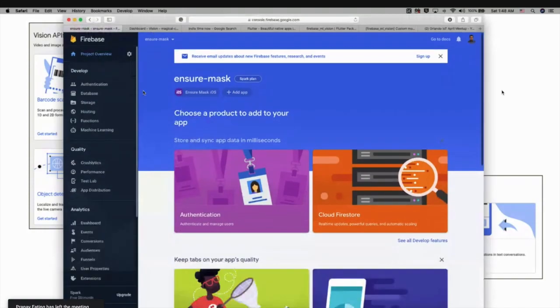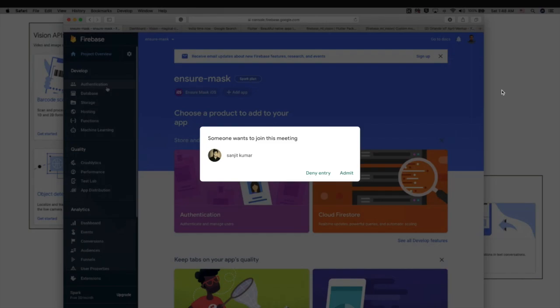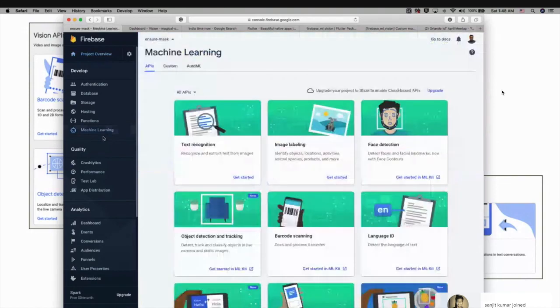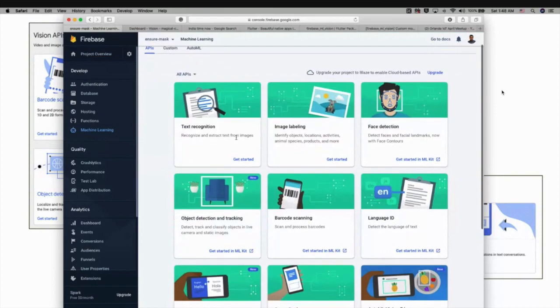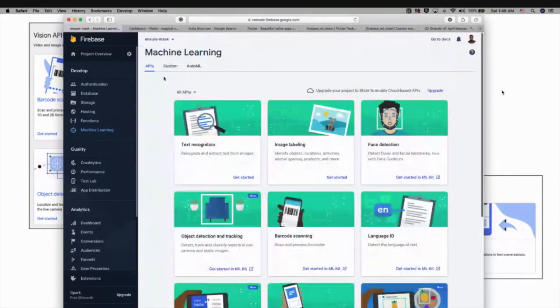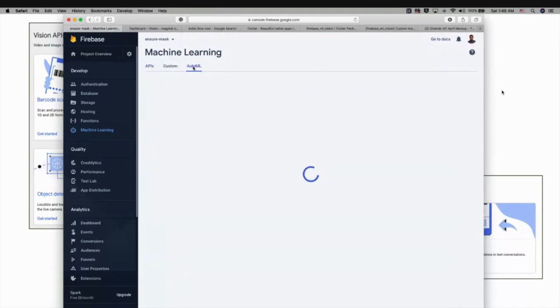And in Firebase, we have multiple services that can be used for mobile, right? Like authentication or storage, even serverless functions. So they have this machine learning tab as well. If you go to the machine learning tab, they have multiple APIs, including the vision and language APIs, like text recognition, so you can extract the text from images, image labeling, face detection, and everything. And they have this AutoML feature as well. So this is one of the features.